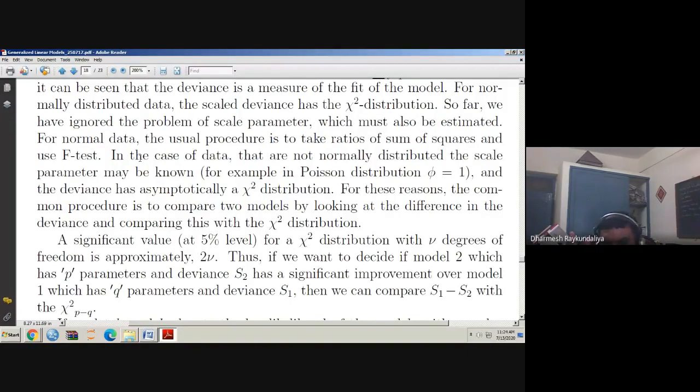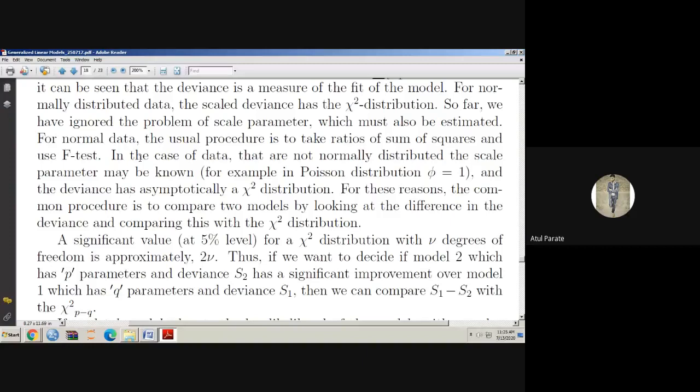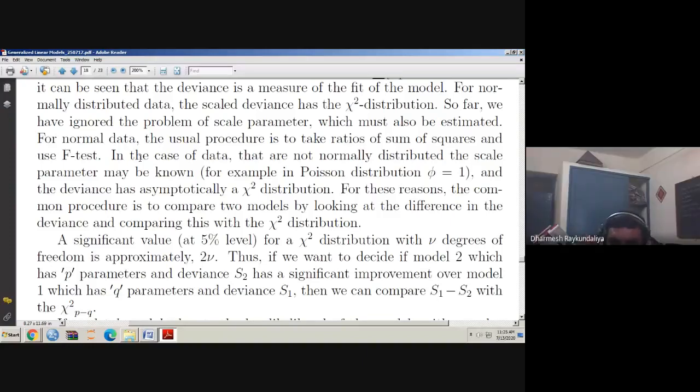Remember, model 2 has P parameters and model 1 has Q parameters. Let me repeat again.